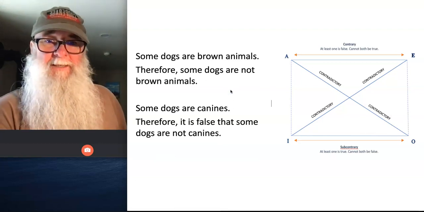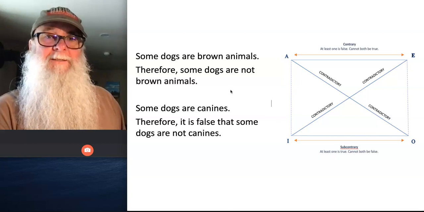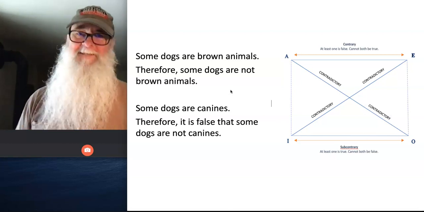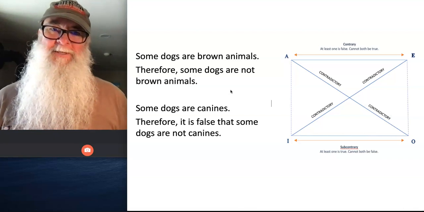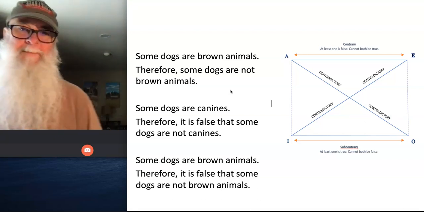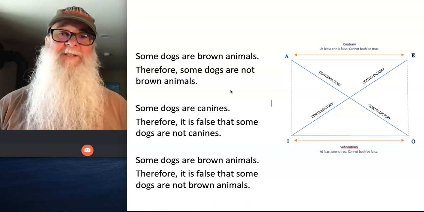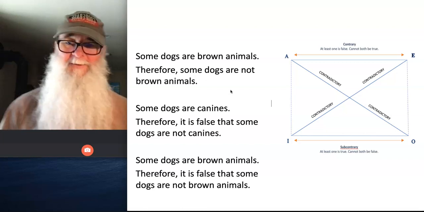Some dogs are canines. Therefore, it is false that some dogs are not canines. If we assume it's true that some dogs are canines, would it have to be false that some dogs are not canines? Some dogs are brown animals. Therefore, it is false that some dogs are not brown animals.